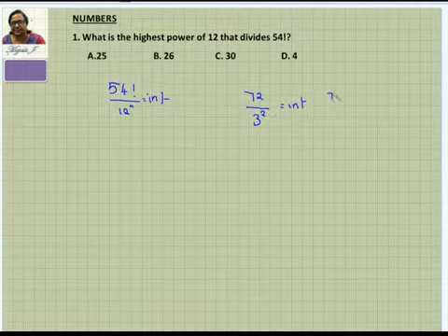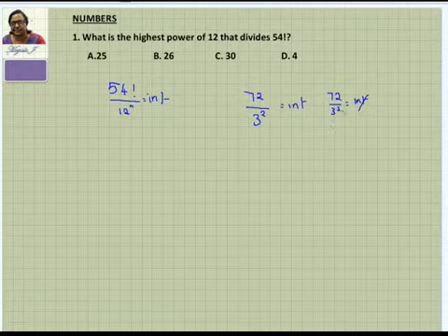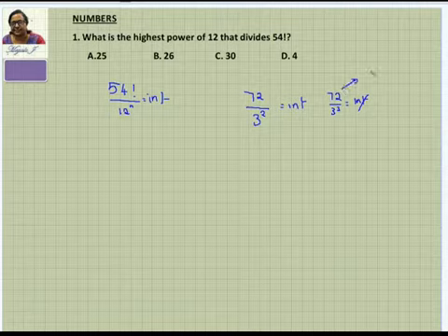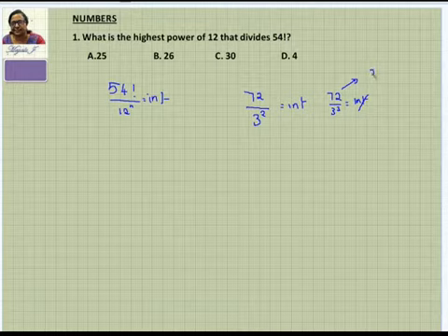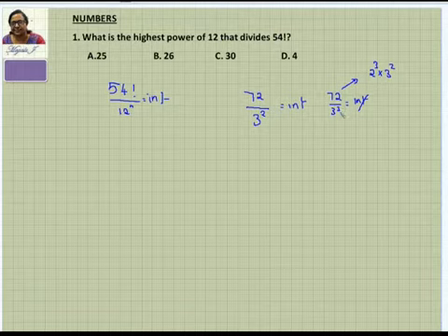But in case I give you 72 by 3 power 3, can I get an integer as a value? No. So here the integer is not possible. Why? Because this is 27 and it's not possible. That is, when you write 72 as prime factors, 72 is nothing but 8 into 9. 8 is 2 cube and 9 is 3 square. So you have only 3 2s or 2 3s. Therefore, you can divide only by 2 3s. The third 3 you cannot have here.